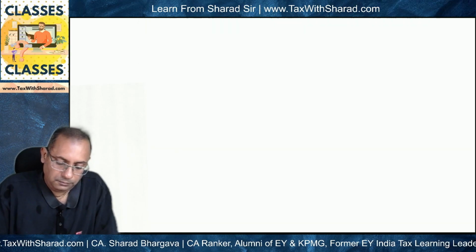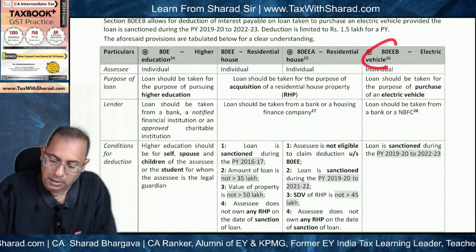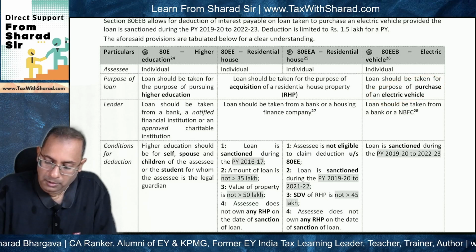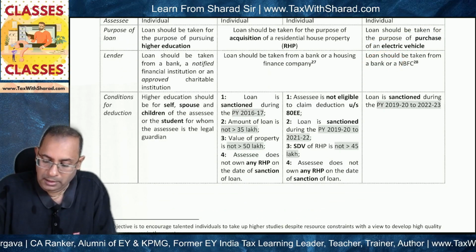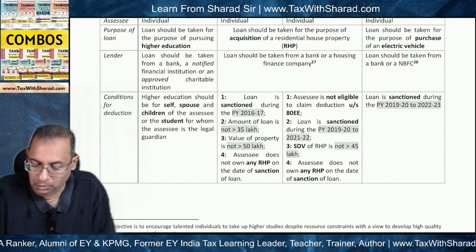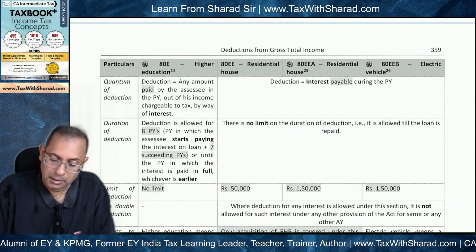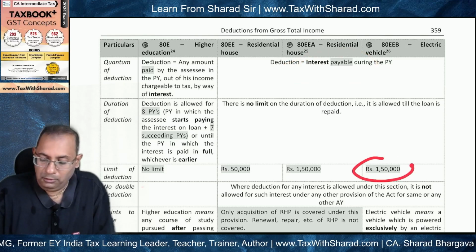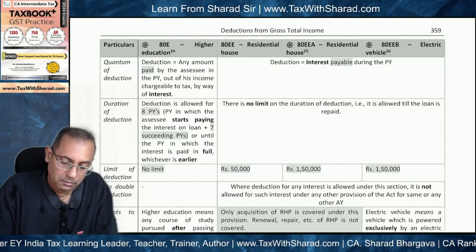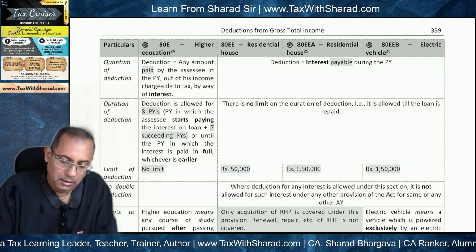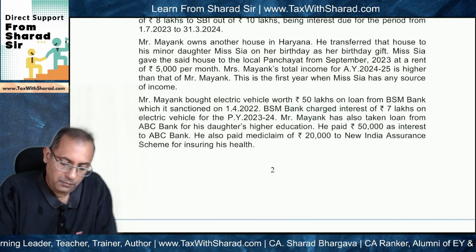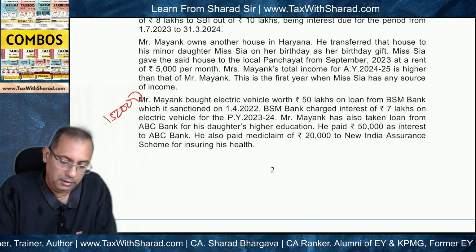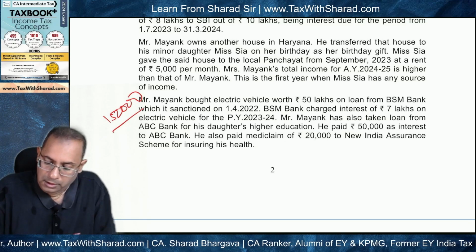Now if we note the provisions of 80EEB, the loan has been taken for purchase of an electric vehicle, and the loan has been taken from a bank, and in our case the loan has been sanctioned during the period PY 19-20 to 22-23, and all the conditions are being satisfied, and deduction will be of interest payable during the year, and the limit of deduction will be 1,50,000. So this will be what will be allowed under section 80EEB, 1,50,000.